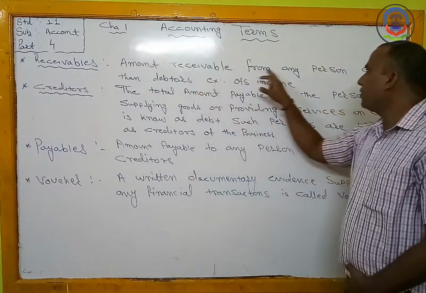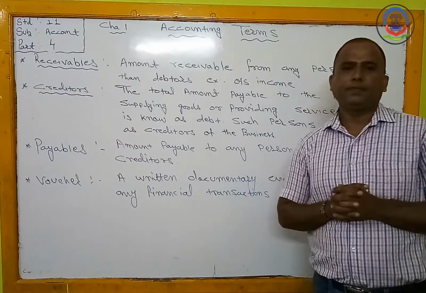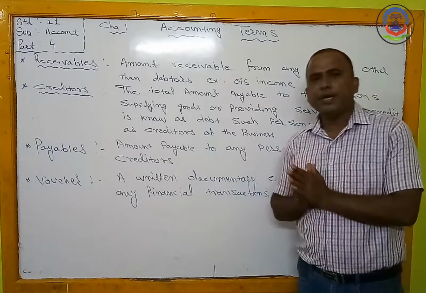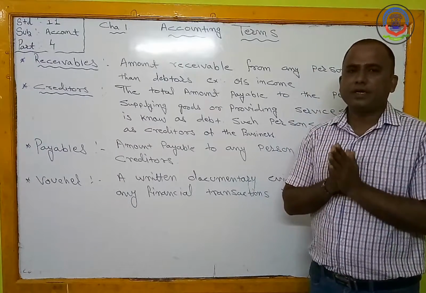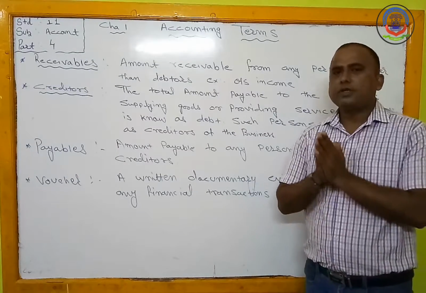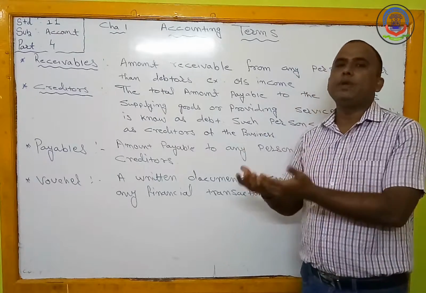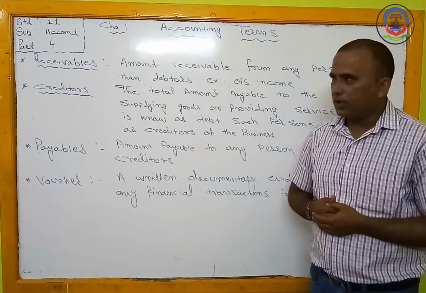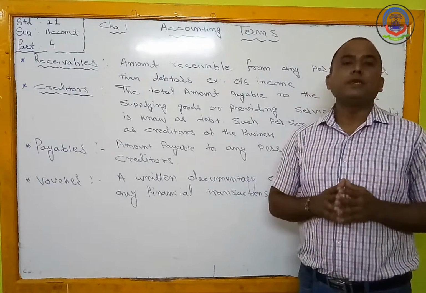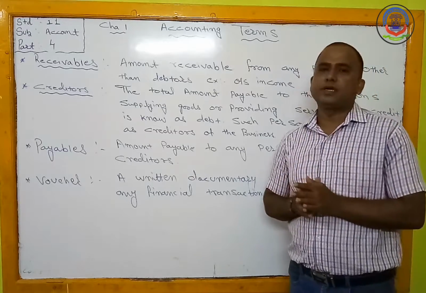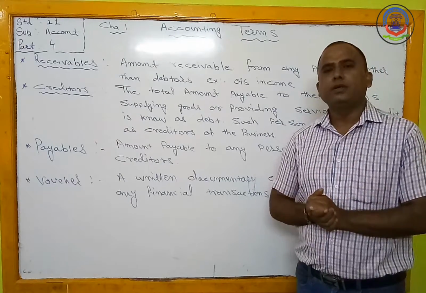Amount receivable from any person other than debtors are known as a receivable. Now there is quite a difference between debtors and receivable. Debtors जो मैंने आगे बताया, debtors are our respective customers कि जिनको हमने क्रेडिट पे गुड्स सोल्ड किया है, so they are known as a debtor. उनसे जो अमाउंट मिलनी बाकी है, that is known as a debtor for us. But the receivable, that means amount to be receivable from the other person other than debtors are known as a receivable for the business.